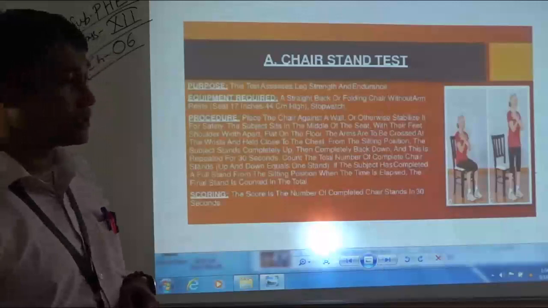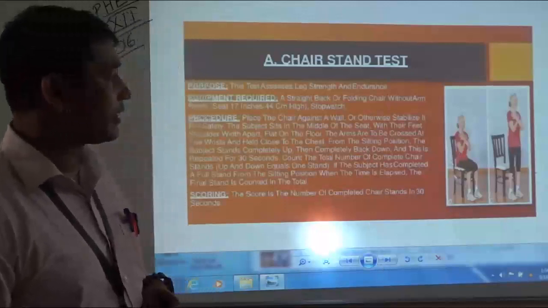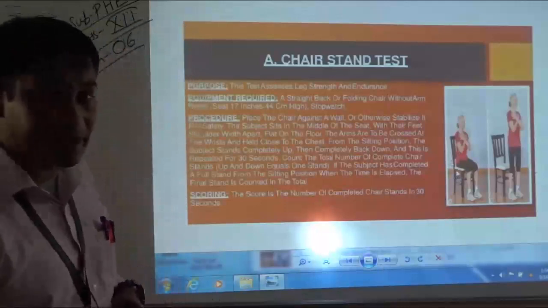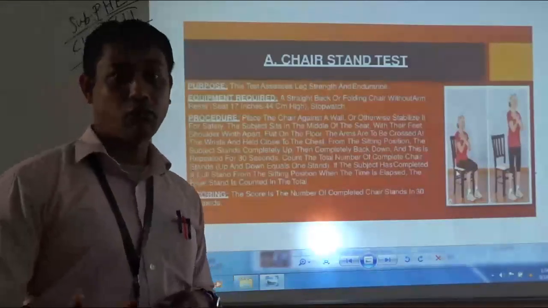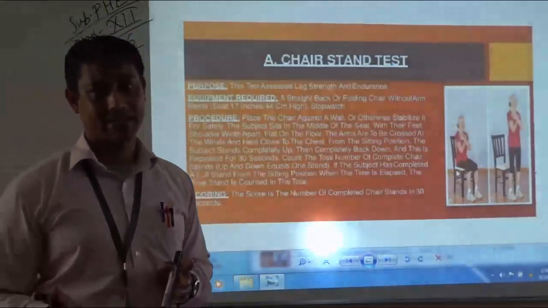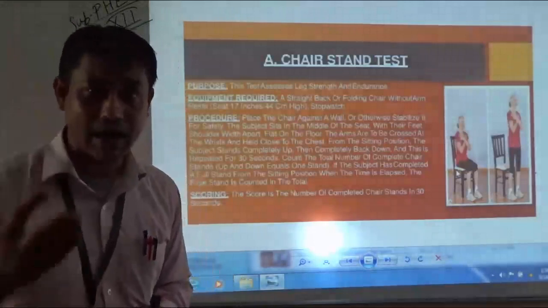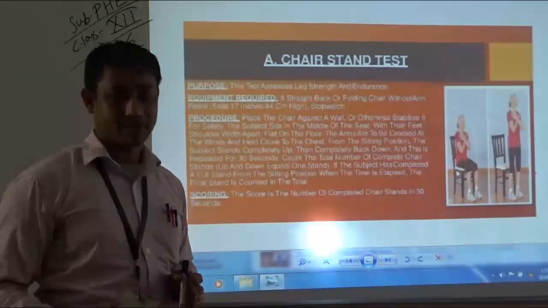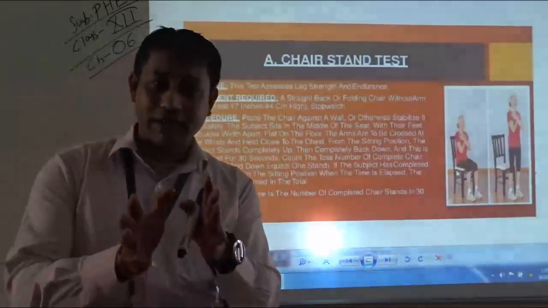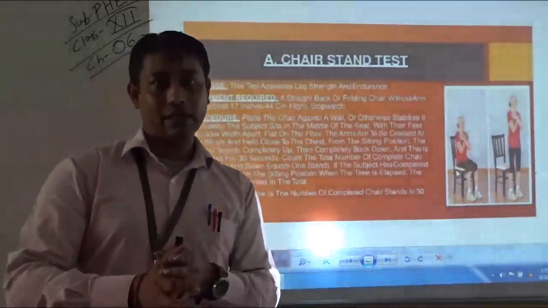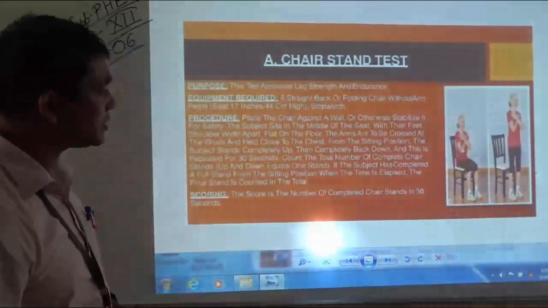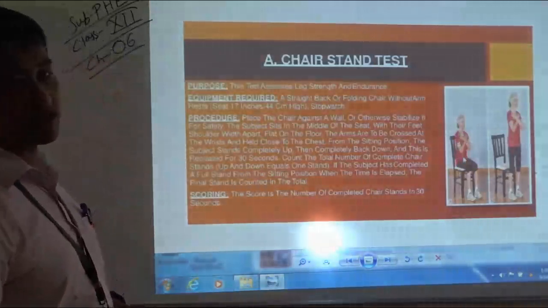As you can see, students, preferably the chair being used during the test needs to be placed against the wall. Why place the chair against the wall? Because we are dealing with senior citizens, and senior citizens demand an extra bit of care. If we place the chair against the wall, the chair will not move here and there during the conduction of the test.